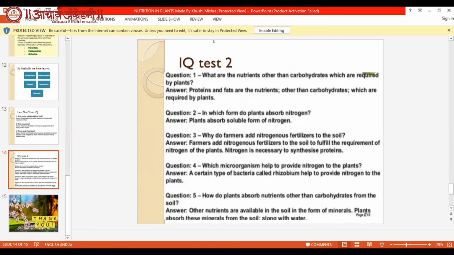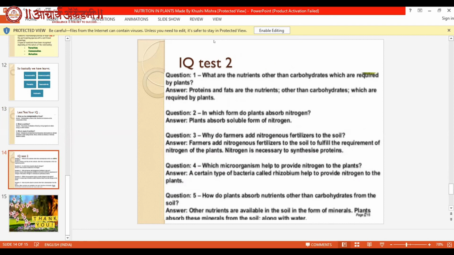This is your IQ test, second. Question first. What are the nutrients other than carbohydrates which are required by plants? That are the proteins, fats. Second question. In which form do plants absorb nitrogen? In the soluble form, plants absorb nitrogen.